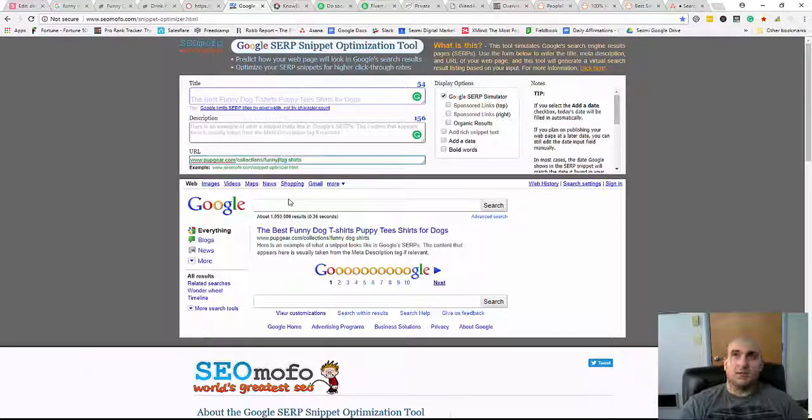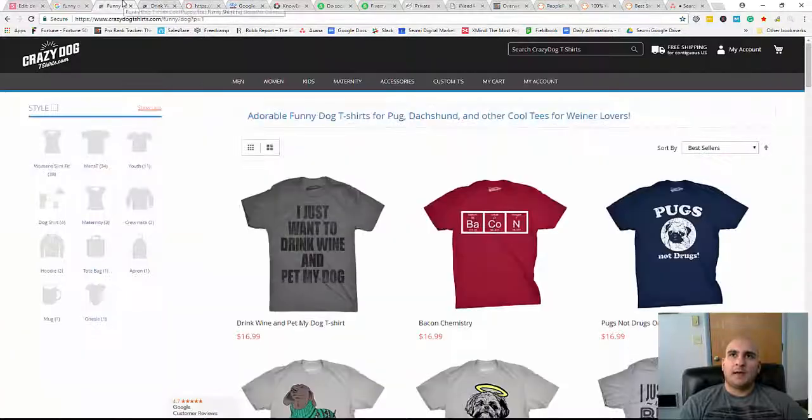So let's see here. Funny dog t-shirts. Okay. Right there. So you can see here the URL is pupgear.com/collections/funny-dog-t-shirts. So now this entire page here, which is your collections page, is going to have a bunch of different funny dog t-shirts, okay? And so here in the actual meta description, we can look at what these guys are doing as well. Let's go ahead and bring this down here.